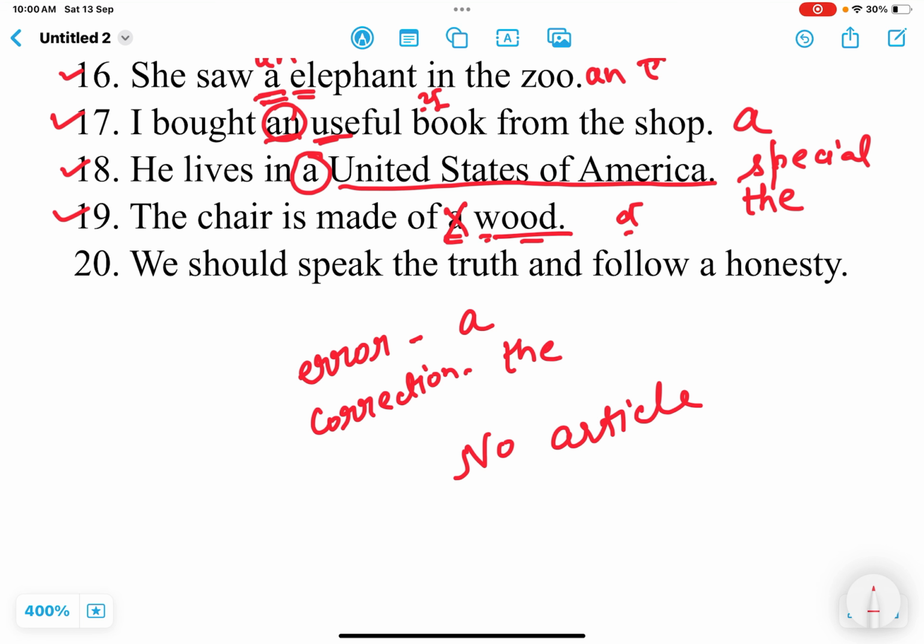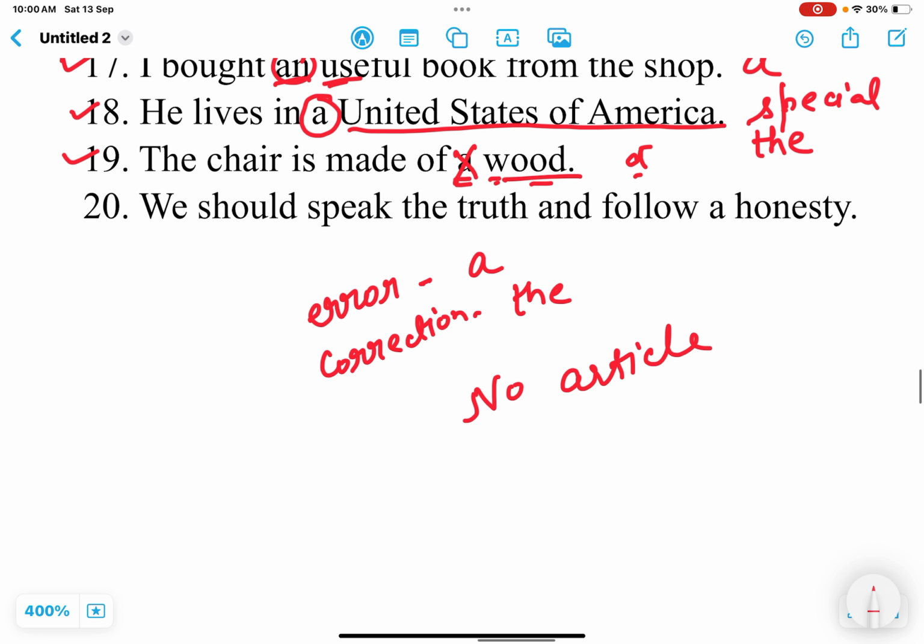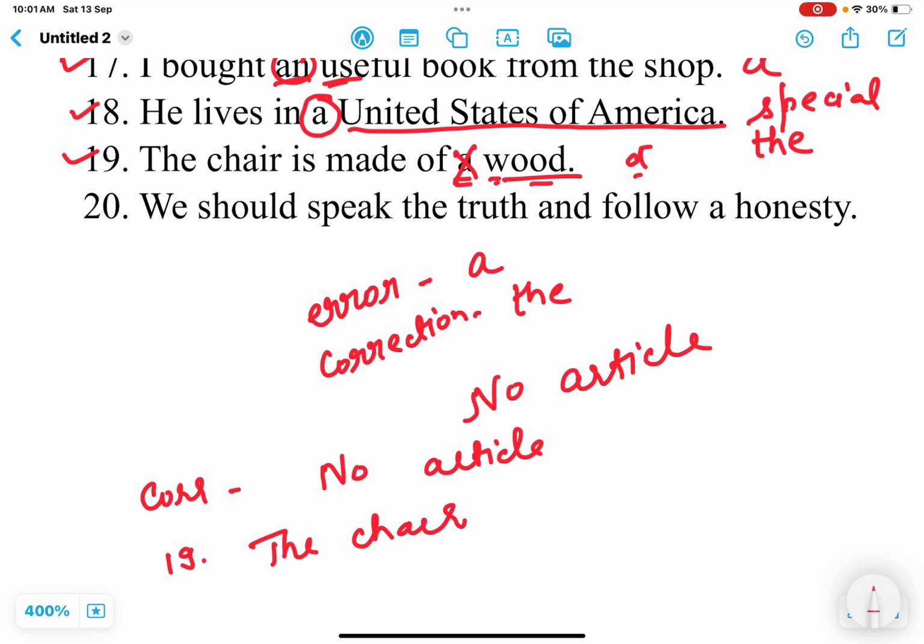Okay, no article. A or an or the, no article will be used. The correction will be, you can write down the sentence and then the correction like no article. Or even you can rewrite the sentence. The chair is made of wood, not a wood, an wood or the wood. Okay, only wood. I will tell you the reason after this question.